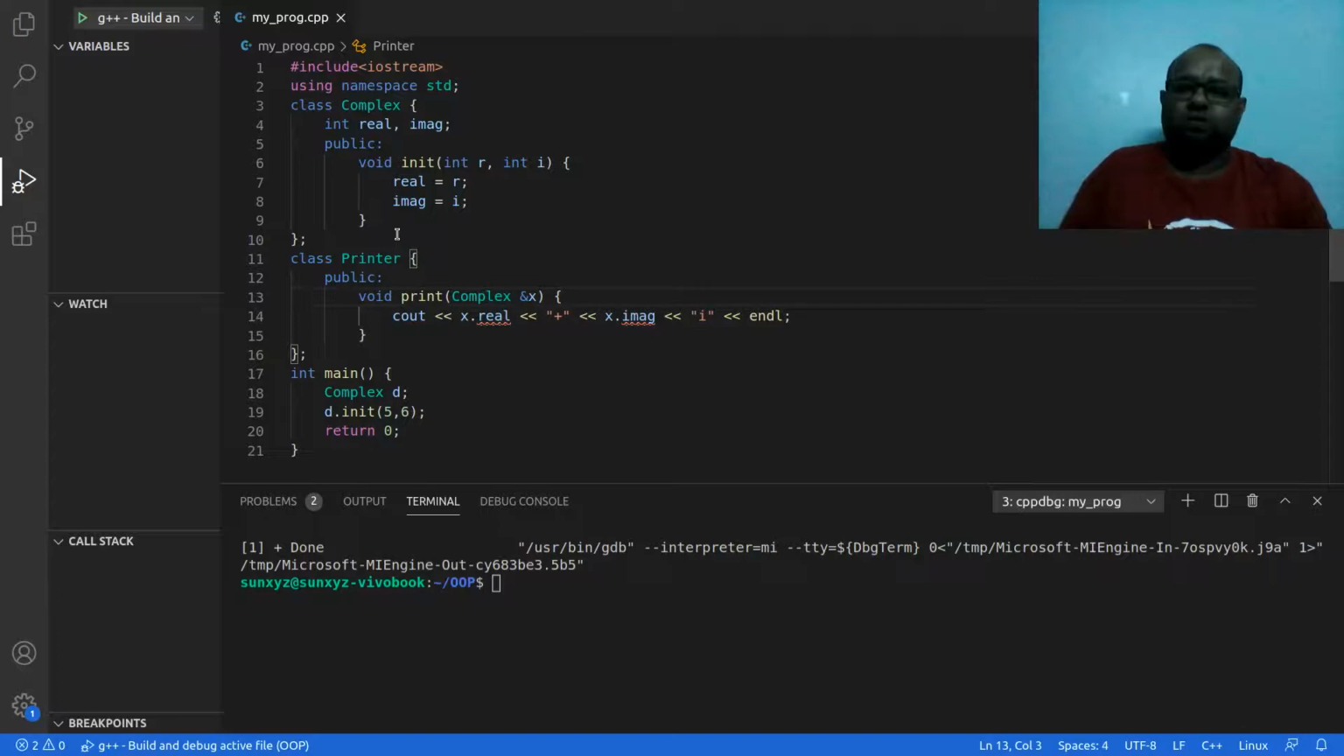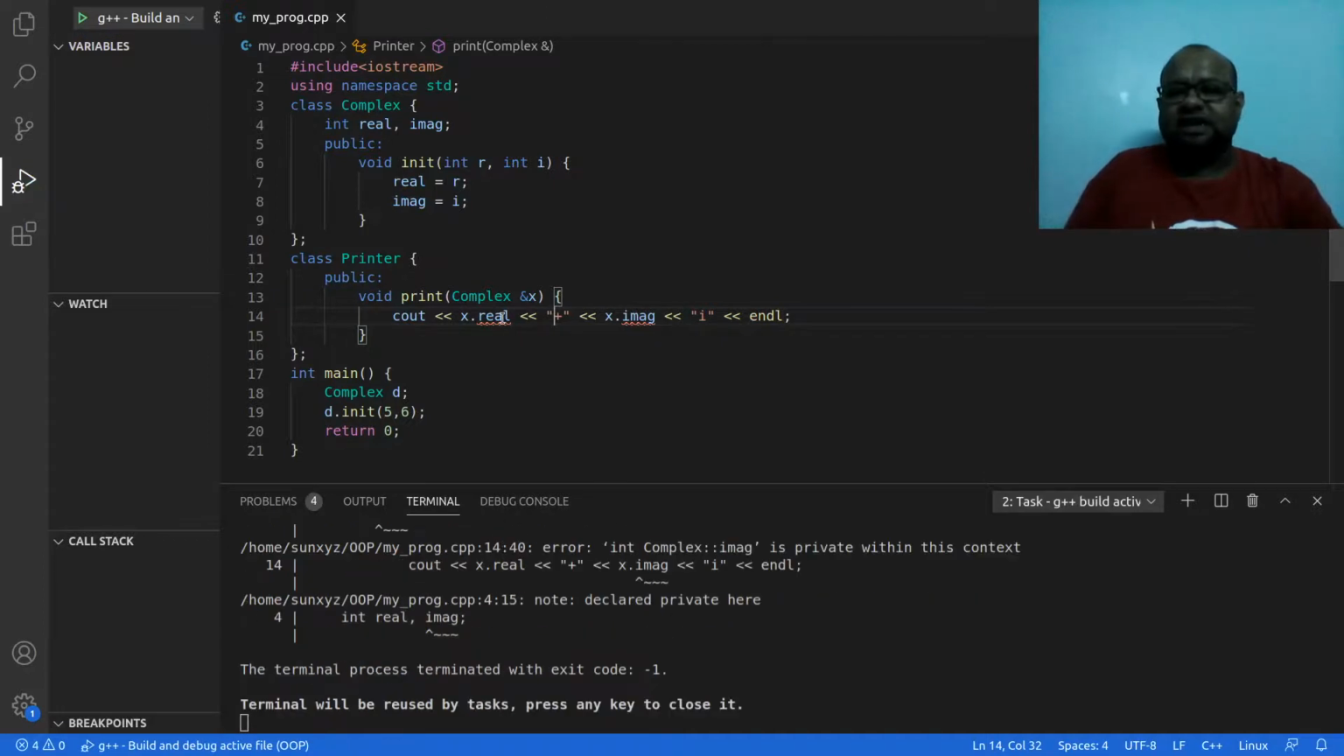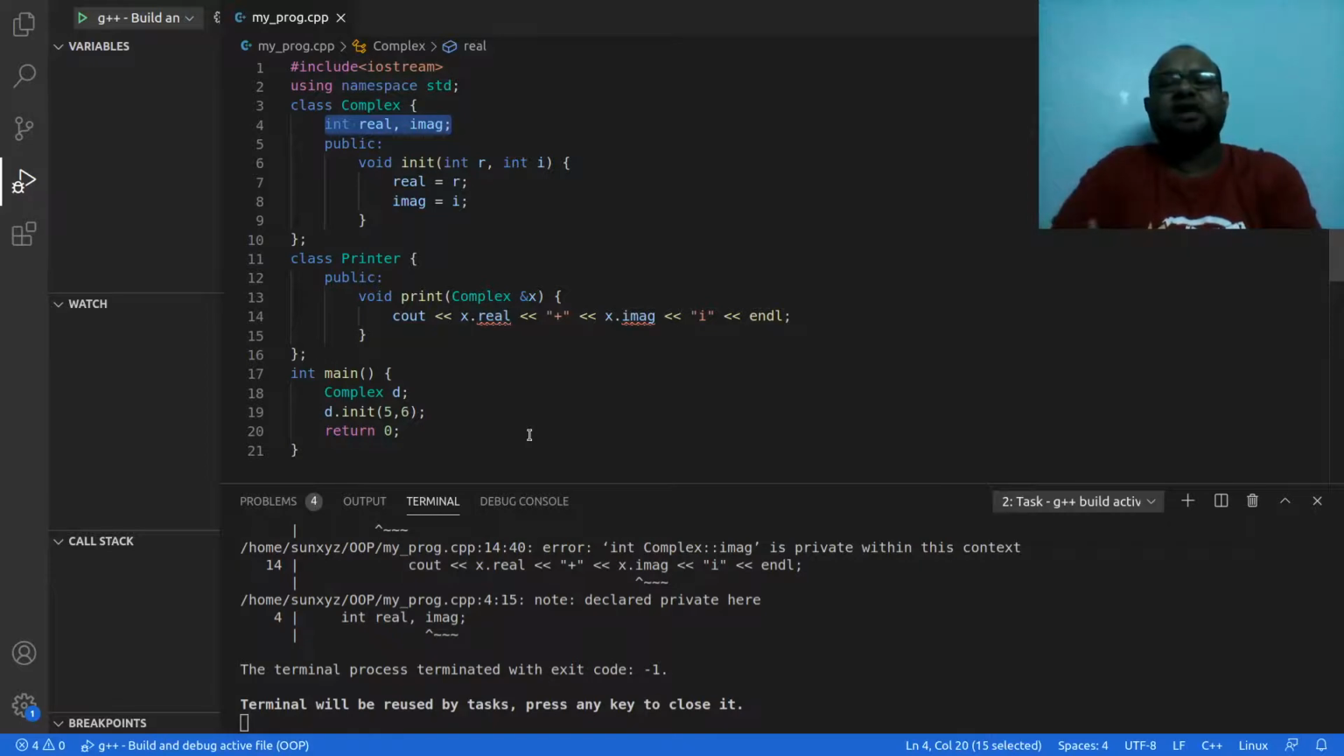Now what to do? I have to make this method a friend of the class. Why do I need to make it a friend of the class? Because if I try to compile it right now, I will see that real and imaginary are private, and I cannot access real and imaginary over here. These are private data attributes of the complex class, and therefore I cannot access them in this print method which is inside this Printer class. So in order to access these private data attributes, I have to make this method print a friend of this class.